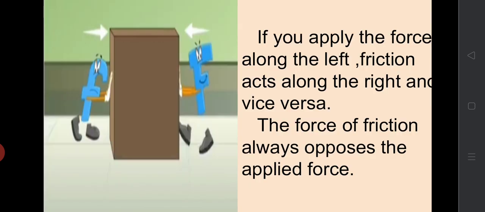Let's conclude that if you apply the force along the left, friction acts along the right. This force always opposes the applied force.